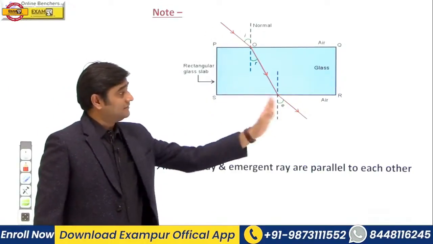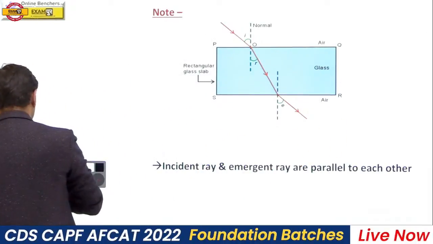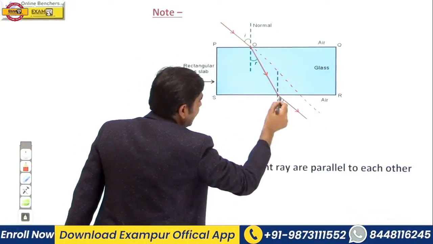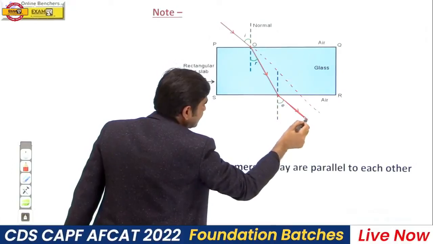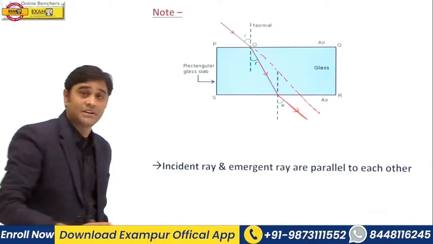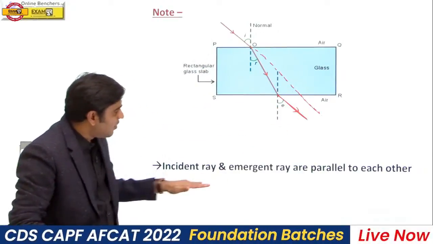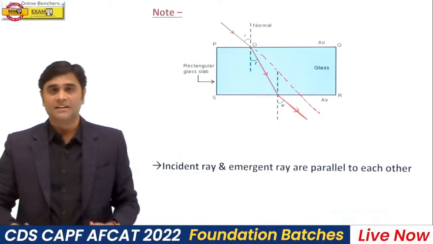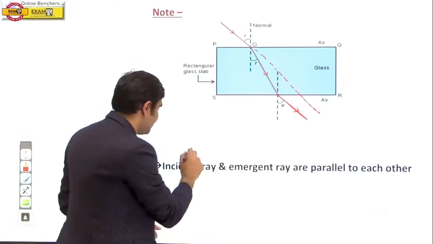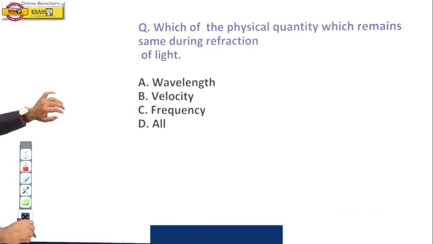When we talk about the phenomenon of refraction, see the diagram. This is the path of the incident ray, and this is your emergent ray. Please remember this particular point. This is very important for all competitive examinations. The incident ray and emergent ray are always parallel to each other. Please remember this point. Now let us move to the next slide.